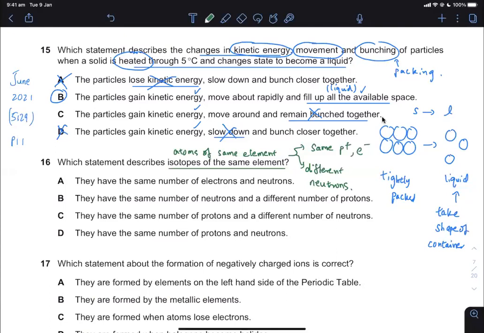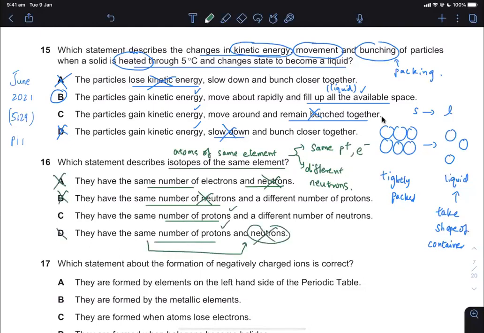Here it says same number of electrons and neutrons. Definition-wise, that is already wrong. Same number of neutrons, that is already wrong. Same number of protons, yes. But then same number of neutrons there, that is already wrong. So C is definitely the correct answer: same number of protons and electrons, different number of neutrons.